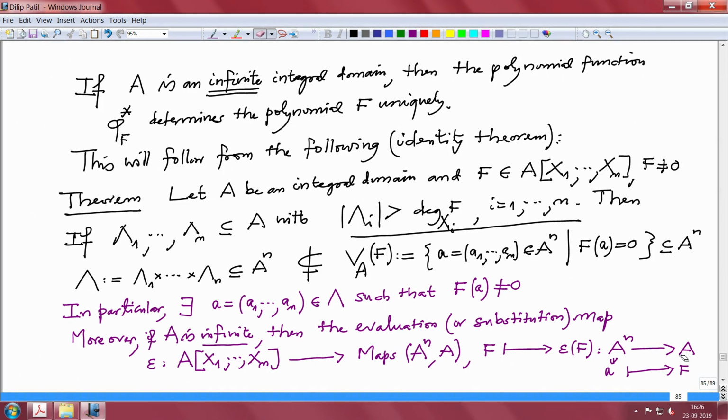So a polynomial goes to a map from A power n to A, which is f of a. What about this? The evaluation map is injective. That is what we wanted to prove, that two polynomials cannot go to the same polynomial function. This map is injective means that the polynomial f is uniquely determined by its function. This is very easy, let us see it. Okay, so proof.